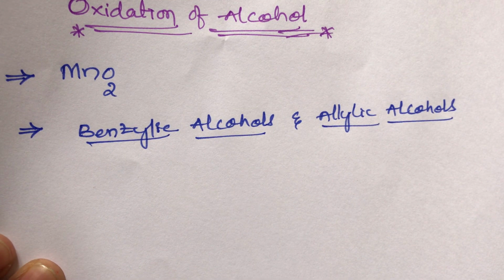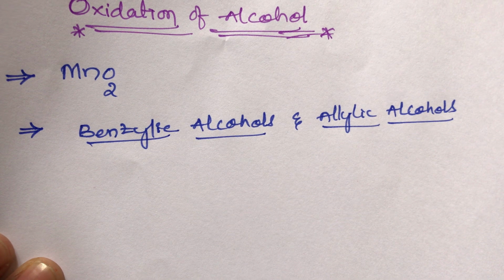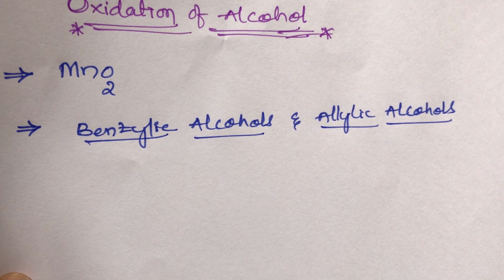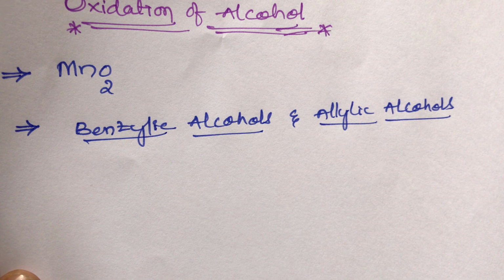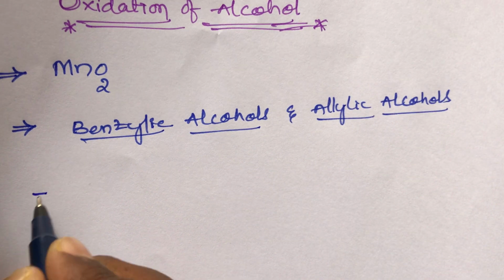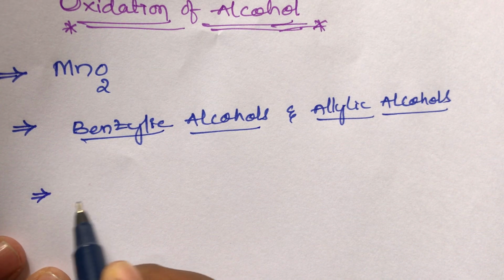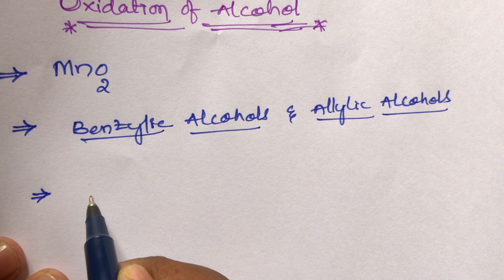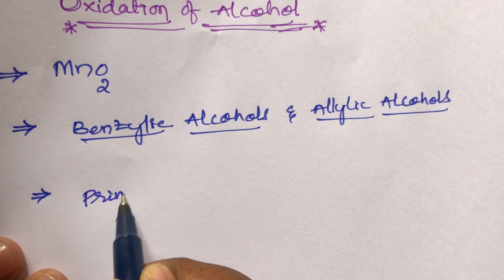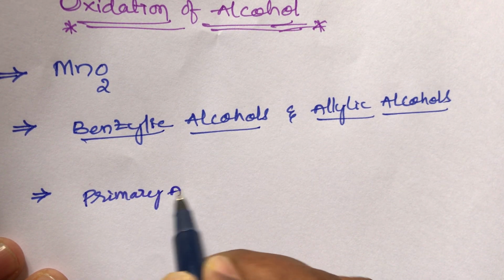These benzylic alcohols can be primary benzylic alcohols, secondary benzylic alcohols, or tertiary benzylic alcohols. MnO2 can oxidize only primary alcohols and secondary alcohols, but cannot oxidize tertiary alcohols.